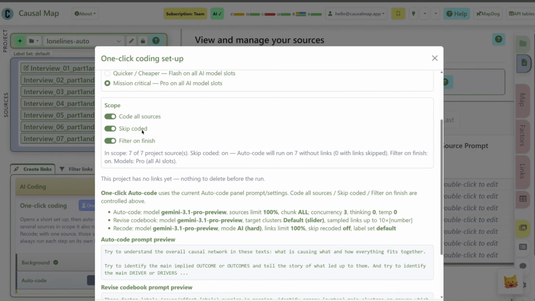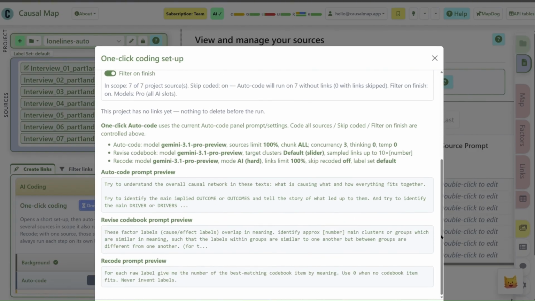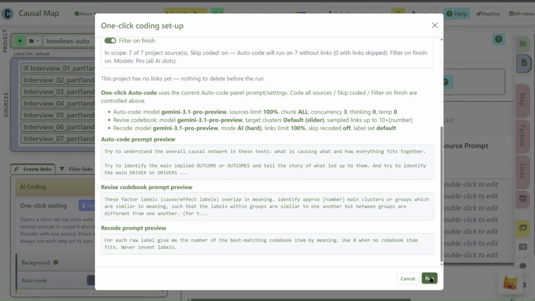What it's going to do now is independently code each interview with a set of labels it makes up on the spot. So when it finishes all 7 of them, it's going to have a set of labels which overlap in meaning. So it's going to have to do another piece of work to reconcile those labels and make them all compatible. When it's finished that, it's going to filter and maybe just show me the top 15 most important ones or something like that. So that's all correct. So I'll go to the bottom and click run.